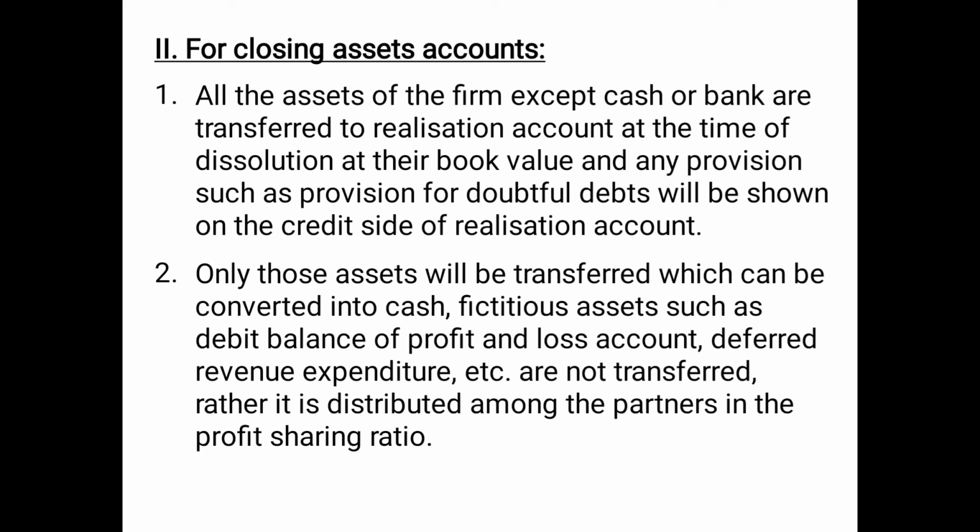So point number 1, all the assets of the firm except cash or bank are transferred to realization account at the time of dissolution at their book value. Very important. And any provision such as provision for doubtful debts will be shown on the credit side of realization account. That means if the debtors are shown at 10,000 minus provision 2,000, that means net amount of debtors is shown as 8,000. Then in that case, debtors will be transferred to realization account at the book value 10,000, and provision of 2,000 will be transferred separately. 8,000 will not be transferred.